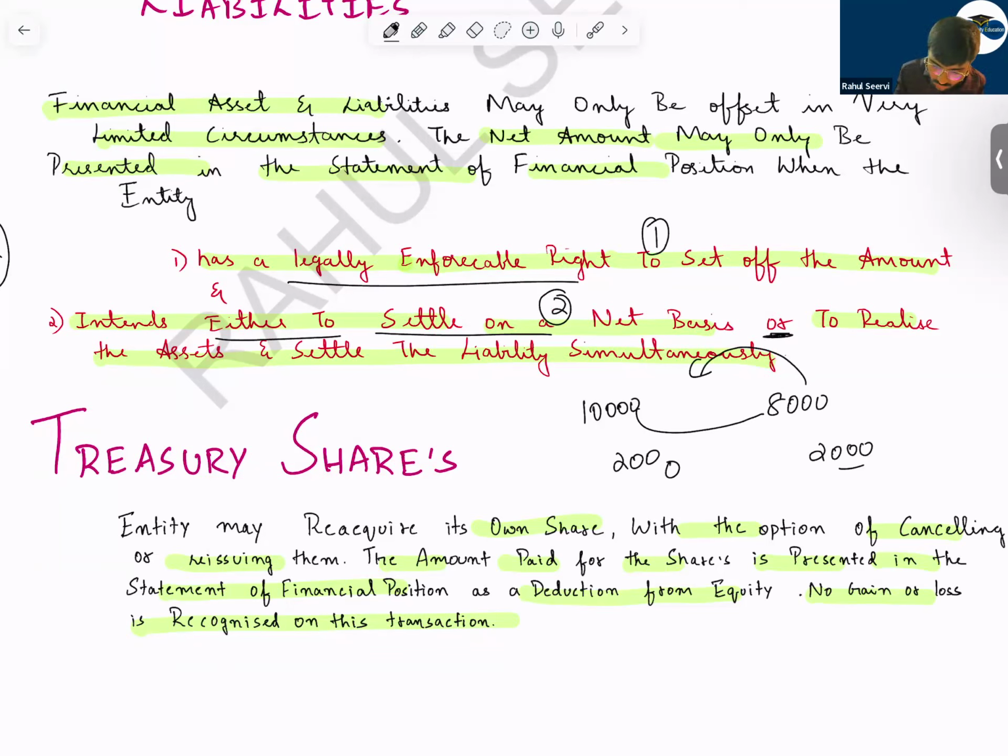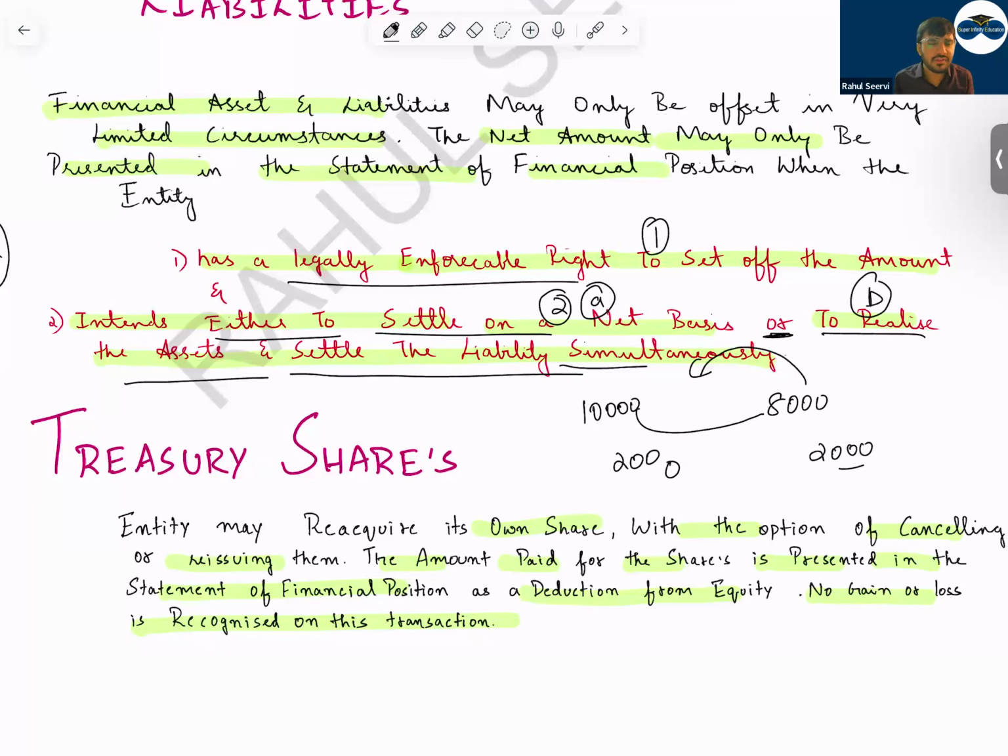In the second condition, you have option A, you have option B. Or to realize the asset and settle the liability simultaneously. That means you give me 8,000 on the spot, I will give you back 10,000. You give me 8,000 on the spot, or within 1 or 2 hours, I will give you back 10,000. This timing difference is not determined by IAS and IFRS. It just mentions that the settlement should happen simultaneously. Simultaneously means basically today only.